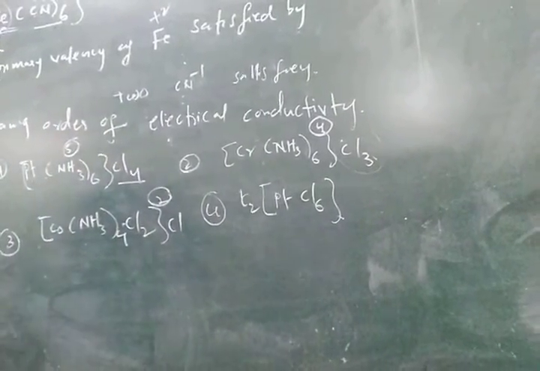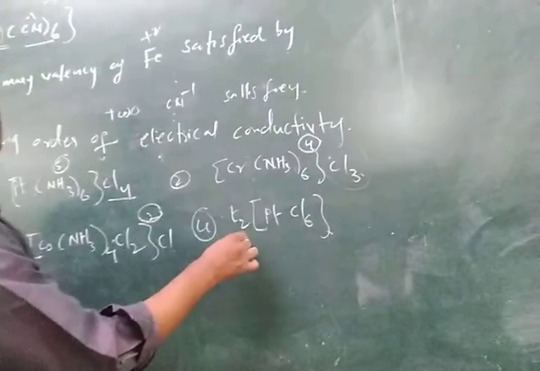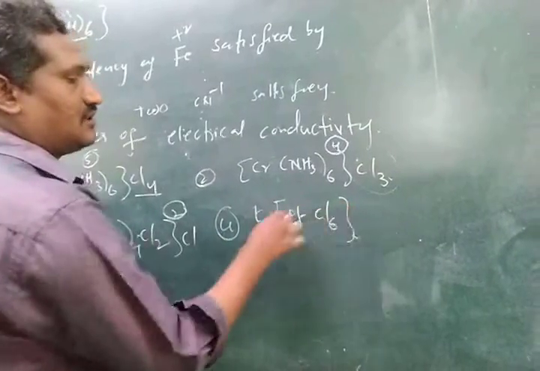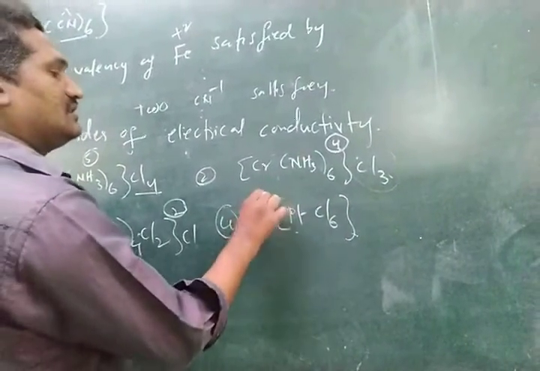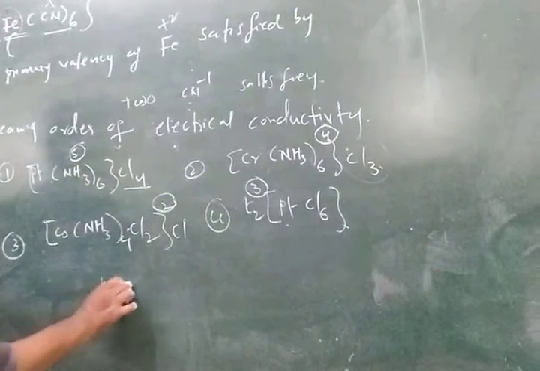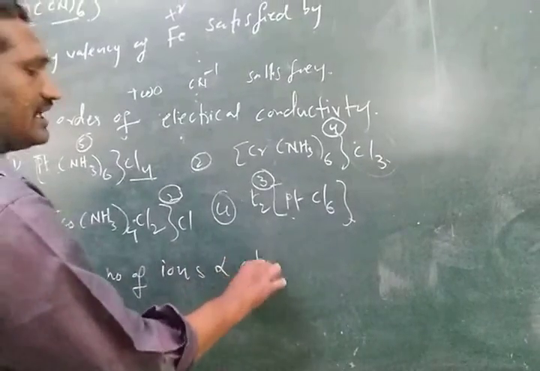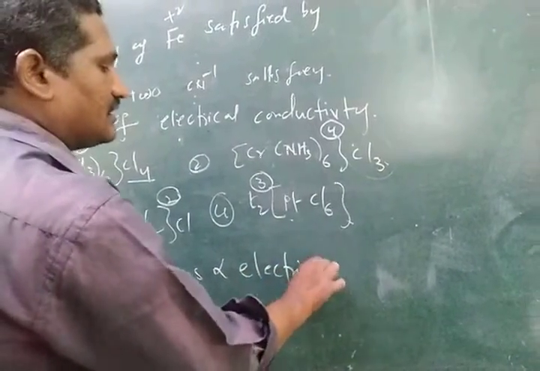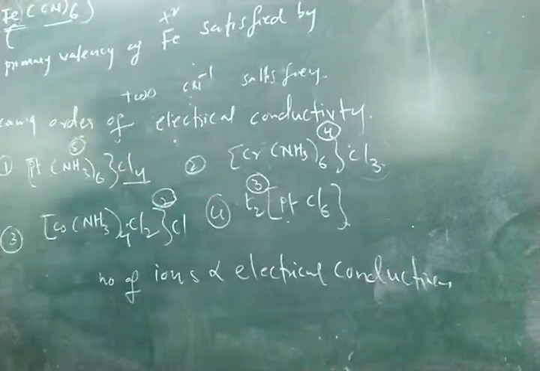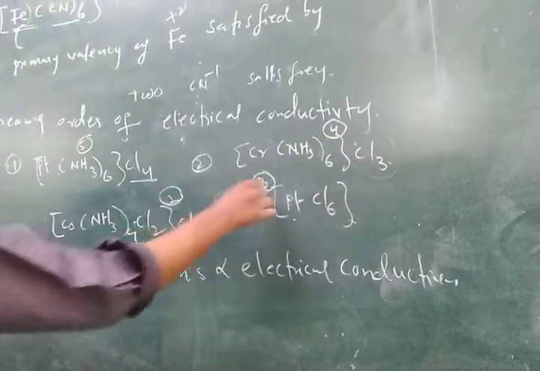In the fourth option, there are 2 potassium counter ions, meaning 2 ions, and the complex is 1 ion, so 2 plus 1, 3 ions. The number of ions is directly proportional to electrical conductivity. So we have 5 ions, 4 ions, 2 ions, 3 ions.